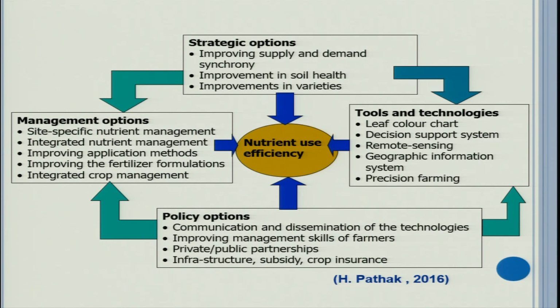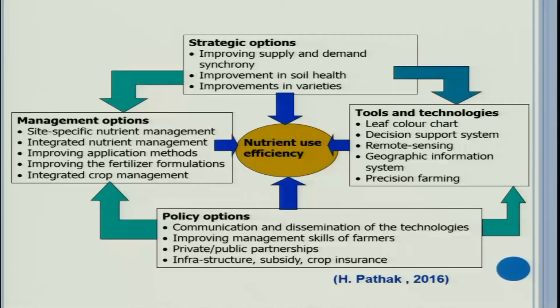Some private players, like fertilizer manufacturers and seed companies, are helping the farmers, and of course we need to improve the infrastructure. So overall there are 4 important strategies: strategic options, management options, tools and technologies, and policy options, by which we can improve nutrient use efficiency.